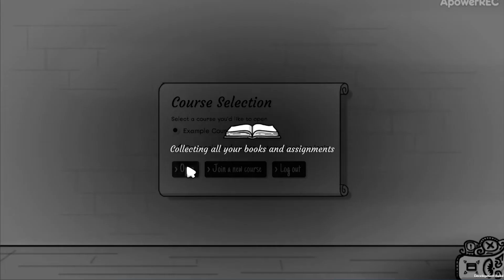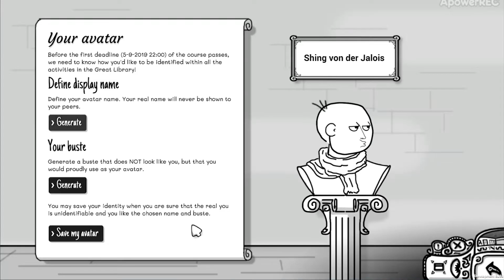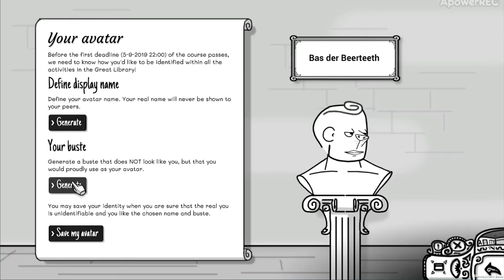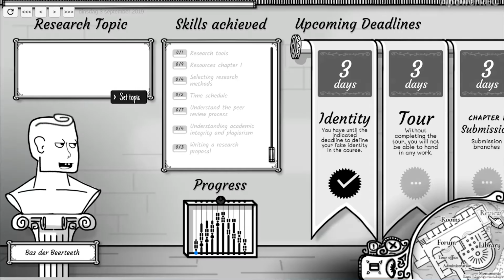If you filled in the correct code, you are able to select the course and start defining your identity within the course. Simply press generate until you find a name and avatar that you like. Once you're ready, press save. Now we'll enter your room. This is the starting point from where you can reach and find everything.